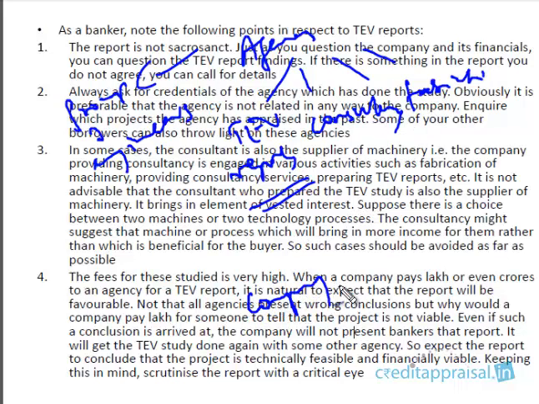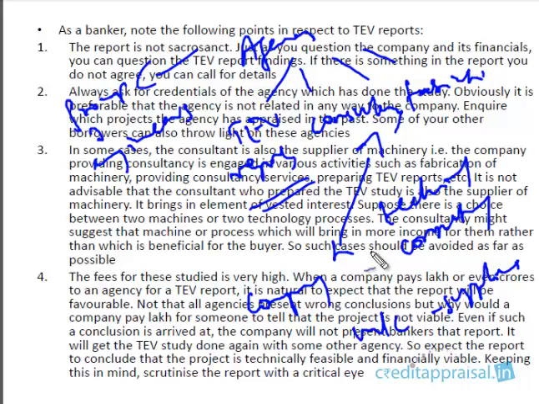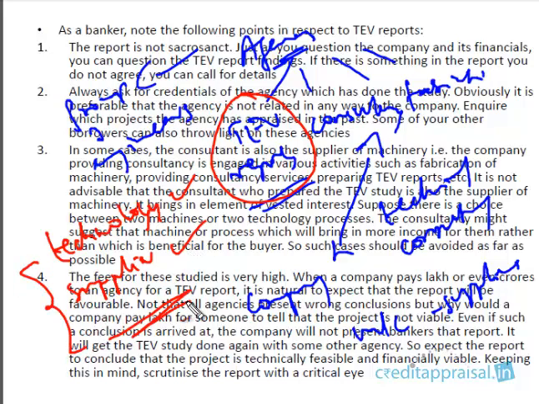So a company who is starting a project may hire this particular agency as a technical consultant. They might be seeking expert advice on, say for example, the sort of machinery they have to purchase, who are the suppliers from whom they have to purchase the machine, the various consultancy services. So in this sort of situation, you have to be very careful. You see, when this agency is doing the TV study, it has to comment on the technical feasibility. It has to comment whether this particular technology this company has adopted is correct or wrong. It has to say whether this particular supplier from which the machinery is sourced is standard or not. They have to comment on various aspects.